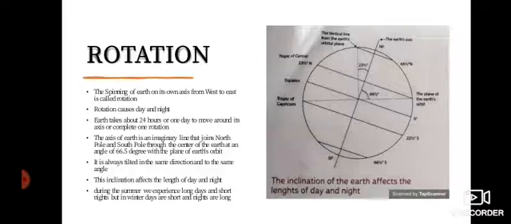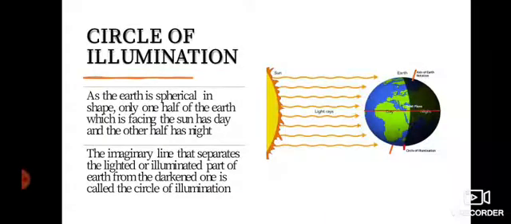As you know, the earth is spherical in shape and only one half of the earth, which is facing the sun, has day and the other half has night. And as you can see in the picture, the imaginary line that separates the lighted or illuminated part of the earth from the darkened one is called the circle of illumination. Since the axis of the earth is tilted, the circle of illumination does not coincide with the axis.